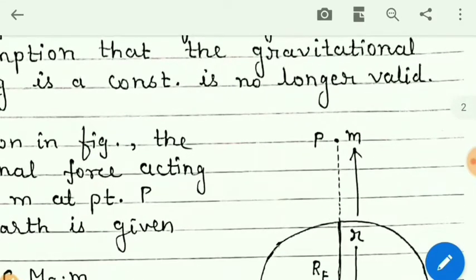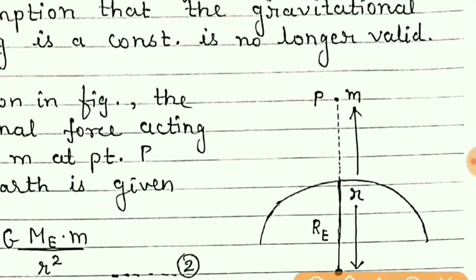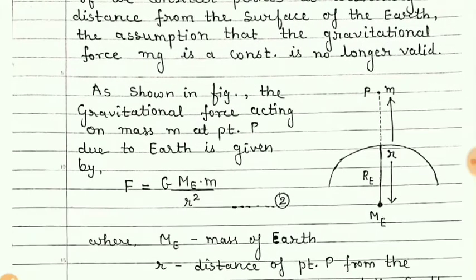Students, we know that we are moving the particle in this direction, so direction of displacement is upward, but the force acting on the particle is towards the center, that is in the downward direction. So force is vertically downward and displacement is vertically upward, and that's why there is a negative sign.